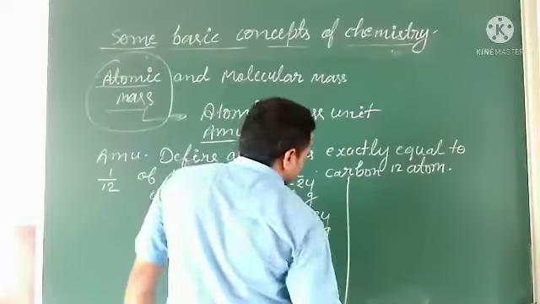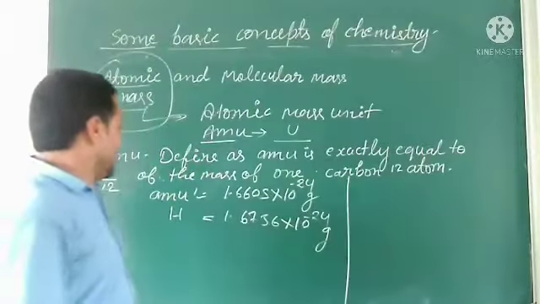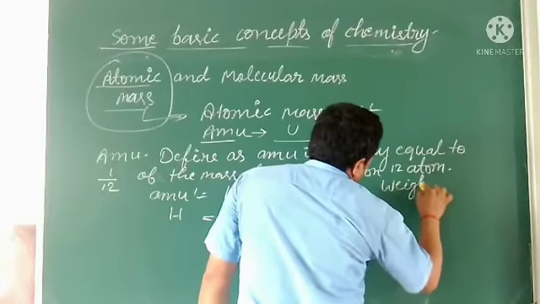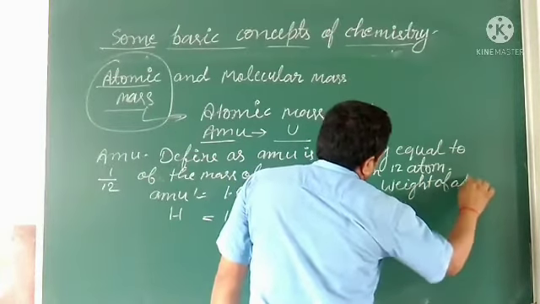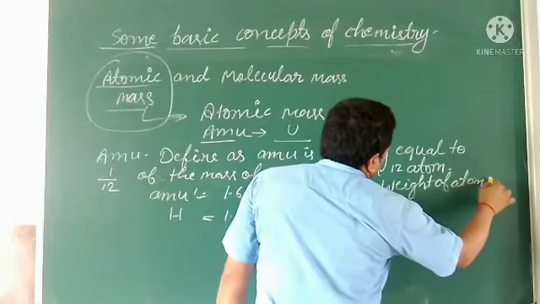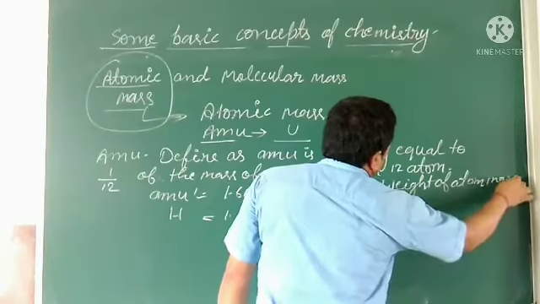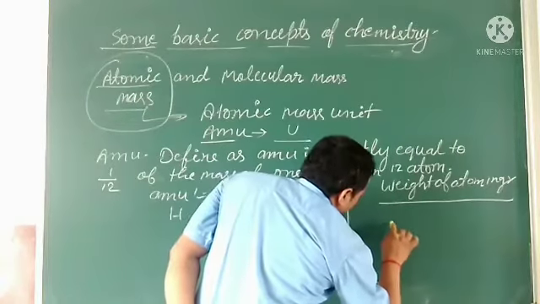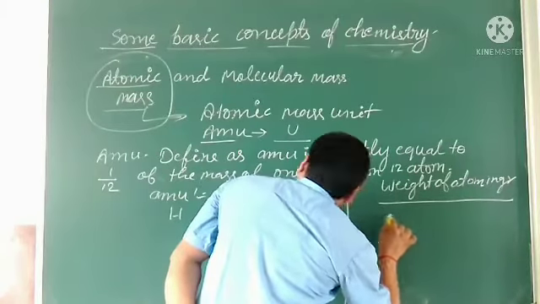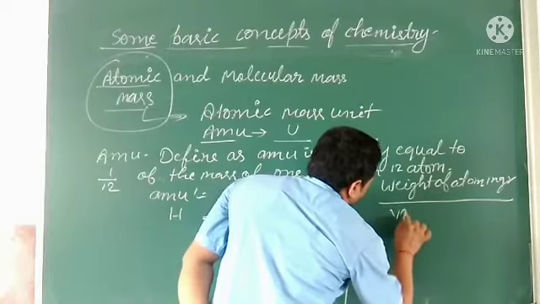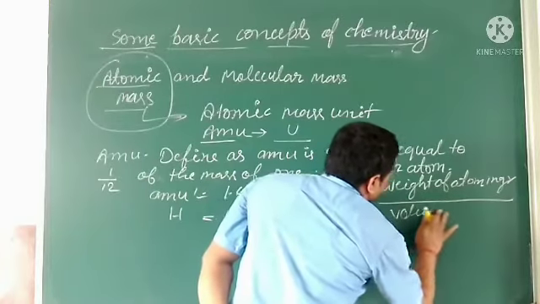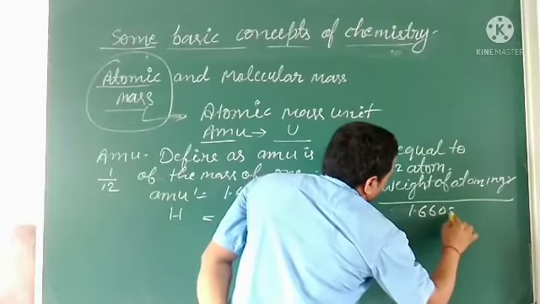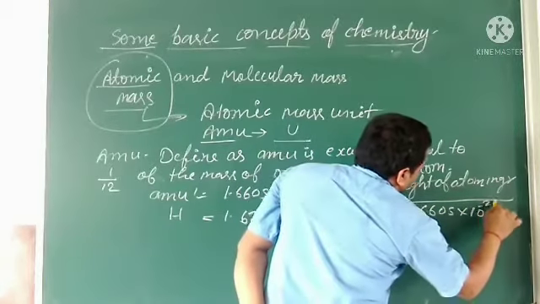And the formula to calculate in AMU is: weight of atom in gram divided by the value of 1 AMU, which we can write as 1.6605 into 10 to the power minus 24 gram.